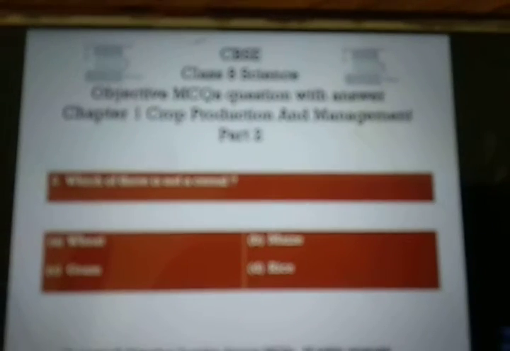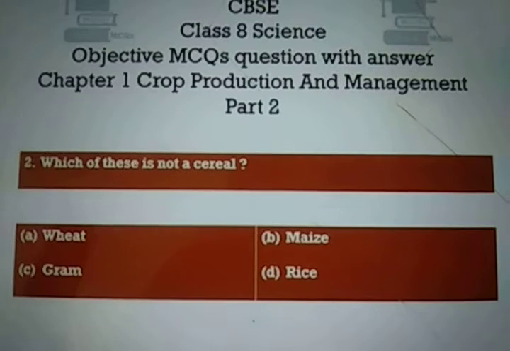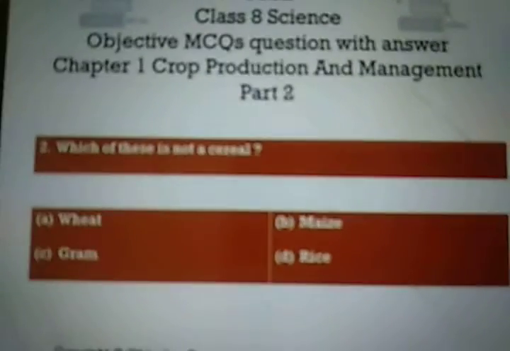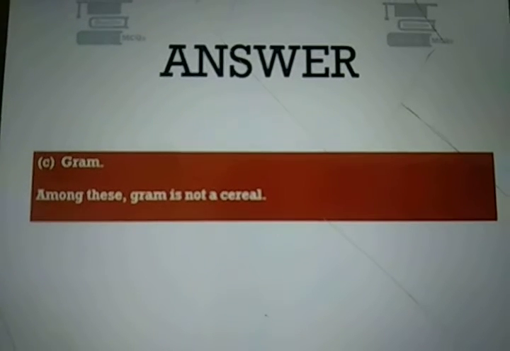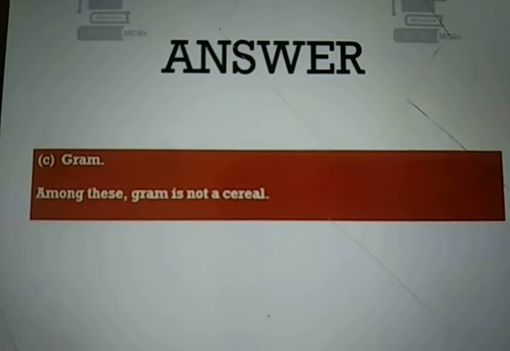Question number 2. Which of these is not a cereal? Option A, wheat. Option B, maize. Option C, gram. And option D, rice. And the right answer is option C, gram. Among these, gram is not a cereal.